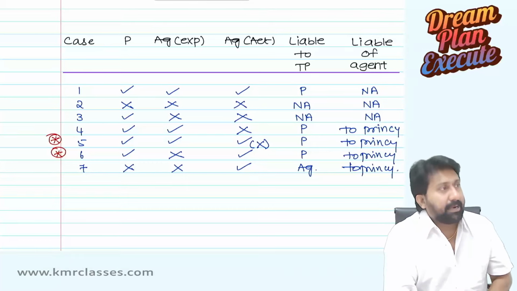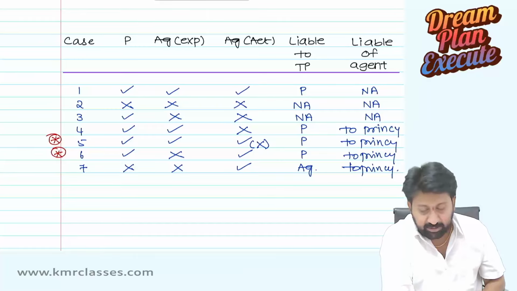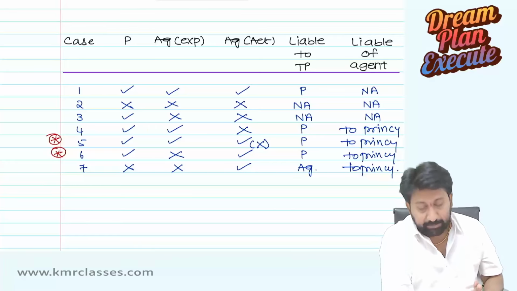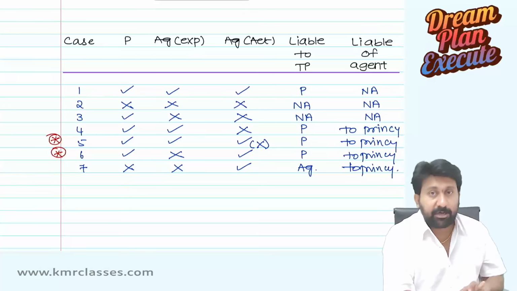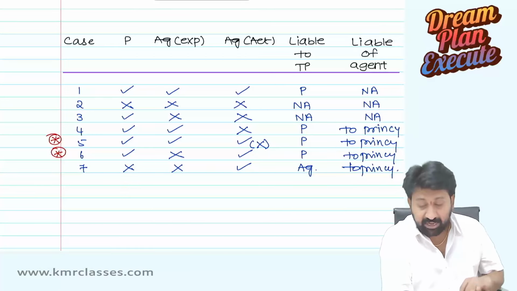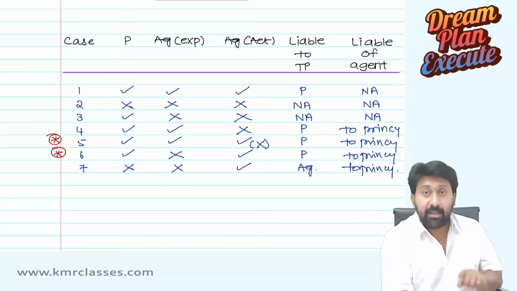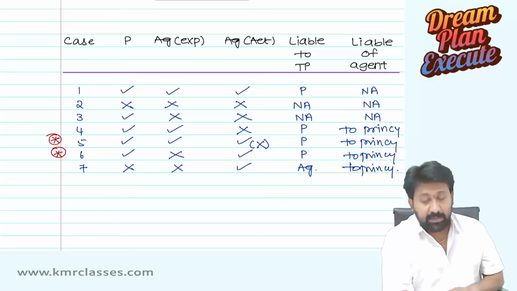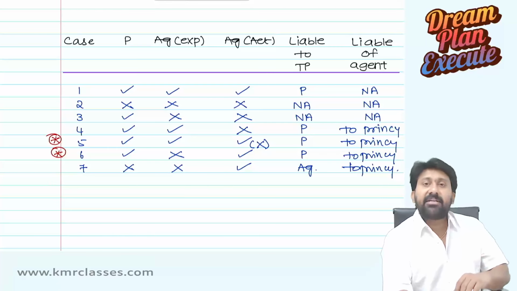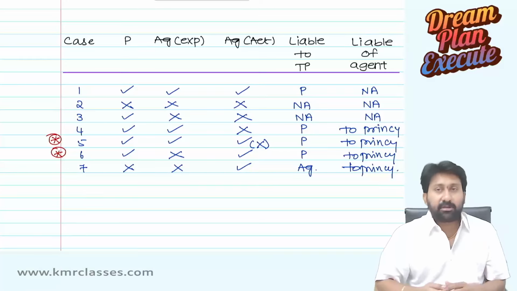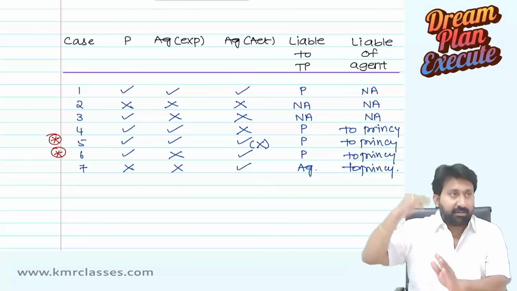Fifth case: principal can do something, agent is expected to do, agent has done in a wrong way, same concept. Sixth case: principal can do something, agent is expected not to do as per the agreement, but agent has actually done that. Principal only will become liable to the third party, not the agent, but the agent is liable to the principal. There are some exceptions to that. Seventh case: principal cannot do something, agent is expected not to do that, but agent has actually done that. Agent will be directly liable to the third party. For breach of agency, he has to pay damages to the principal. That we will see when we come into the chapter.